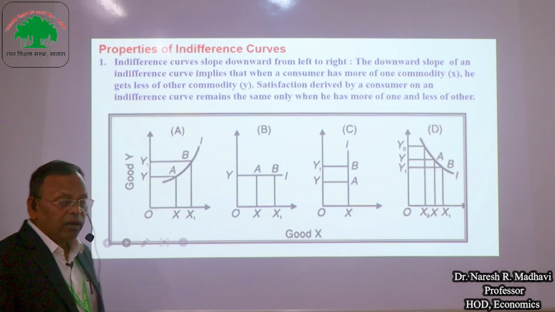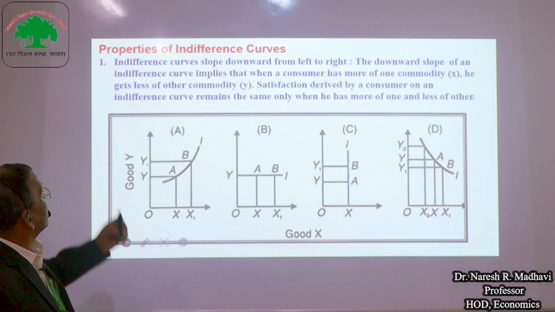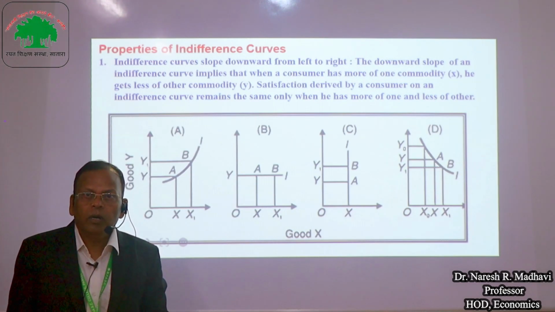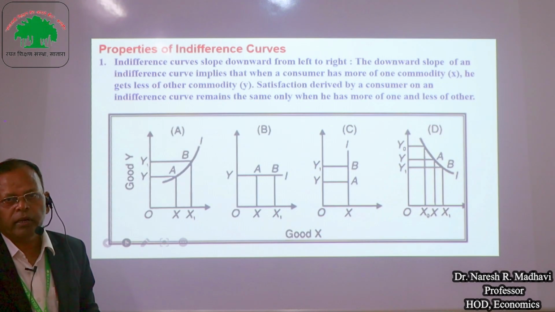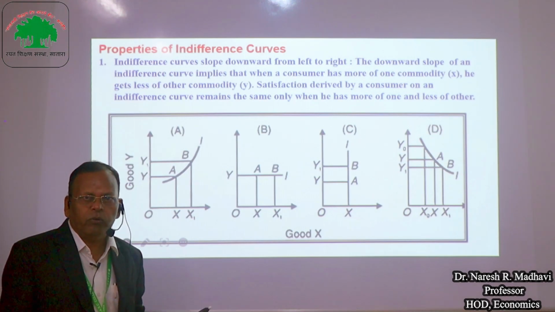Next, there are various properties of the indifference curve. First is that the indifference curve slopes downward from left to right. The reason for that is when the consumer increases the consumption of X goods, he reduces the consumption of Y goods.